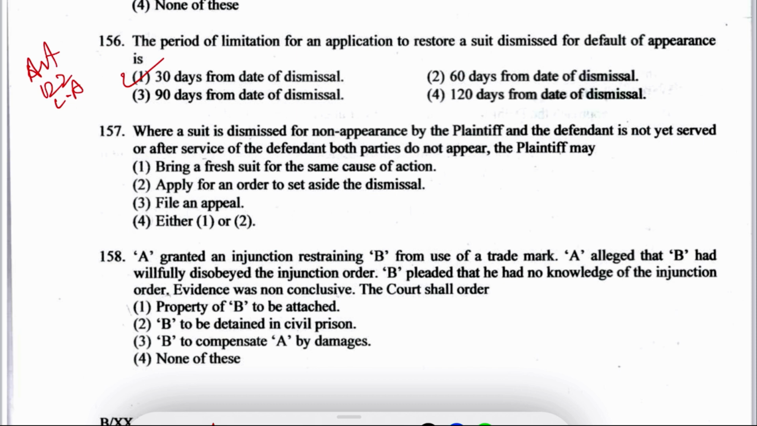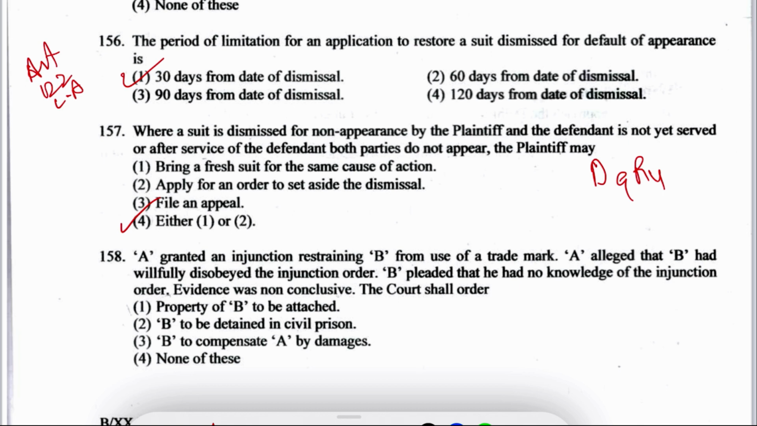Next is question number 157. Where a suit is dismissed for non-appearance by the plaintiff and the defendant is not yet served, or after service of the defendant both parties do not appear, then the plaintiff may bring a fresh suit for the same cause of action, apply for an order to set aside the dismissal, file an appeal, or option 4, either 1 or 2. Well, this is mentioned under Order 9 Rule 4. And according to that, it is option number 4. Bring a fresh suit for the same cause of action and apply for an order to set aside the dismissal. Order 9 Rule 4 talks about the plaintiff may bring a fresh suit or the court may restore the suit to file.